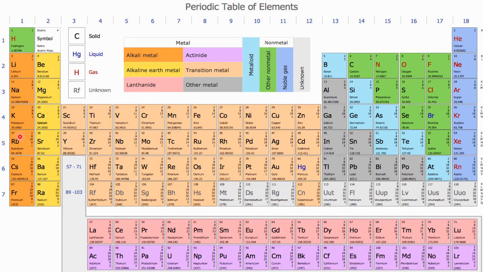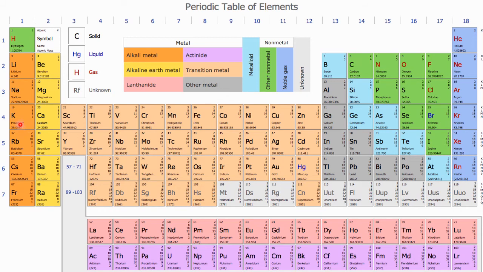So today, according to the electronic definition, elements which donate electrons easily are called electropositive elements and they are the metals. On the other hand, elements which easily accept or gain electrons are called electronegative elements and they are non-metals. So metals are electron donors and non-metals are electron acceptors.